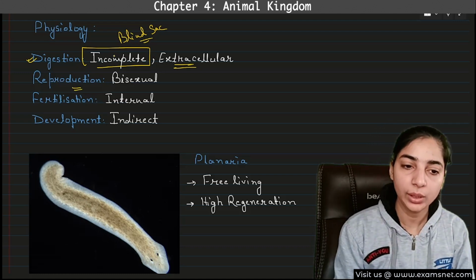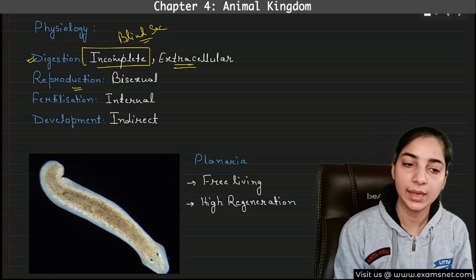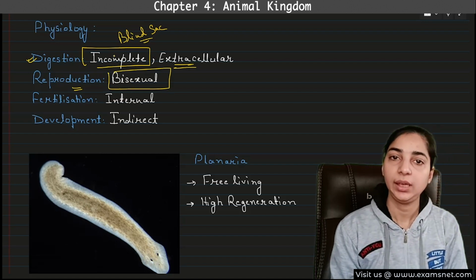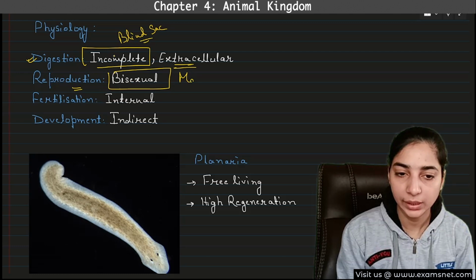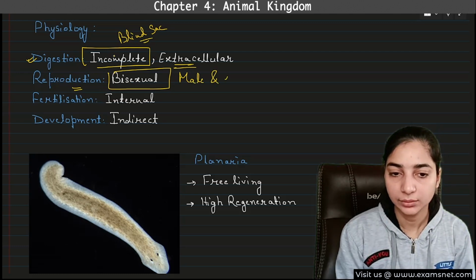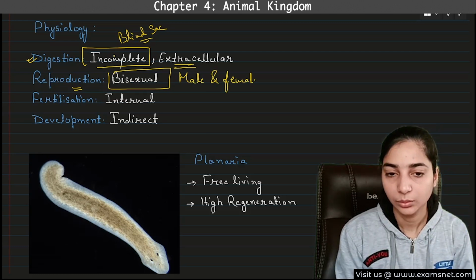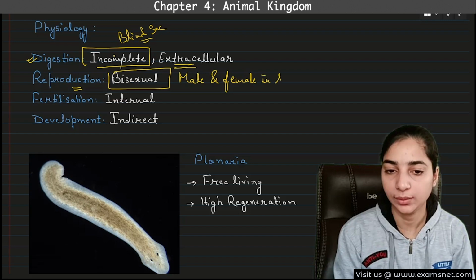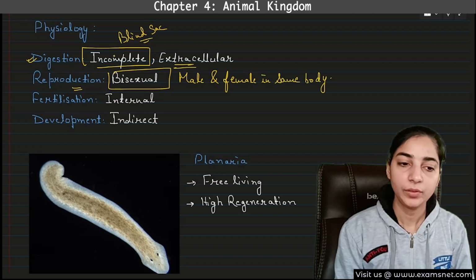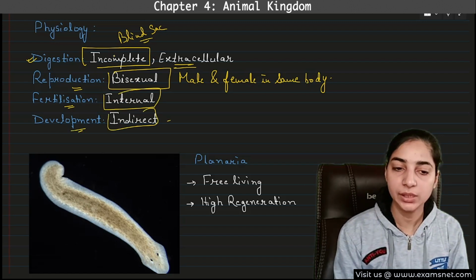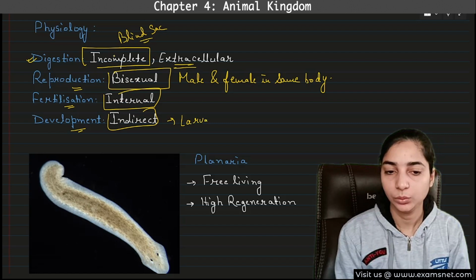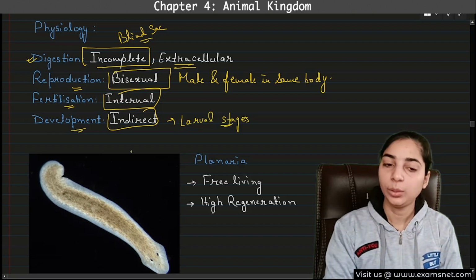What about reproduction? Sexual reproduction will take place, and these are bisexual. That means both male and female sexes are found in the same body. Then fertilization is internal, inside the body, and development is indirect. That means through the larval stages. So this was all about the platyhelminths.